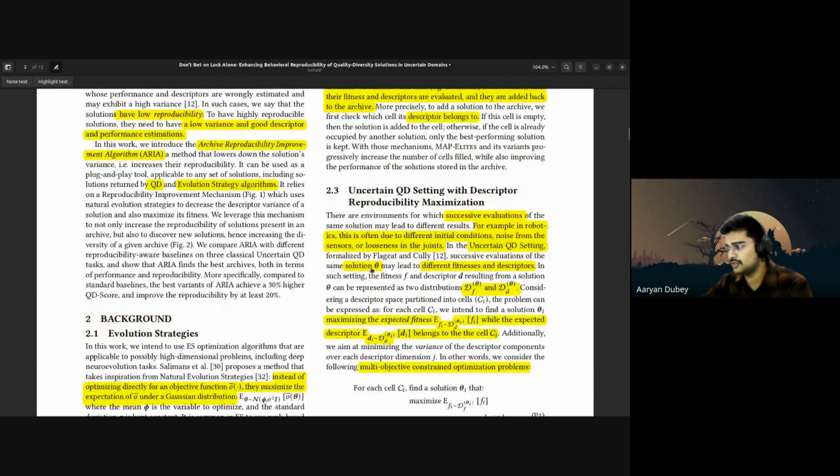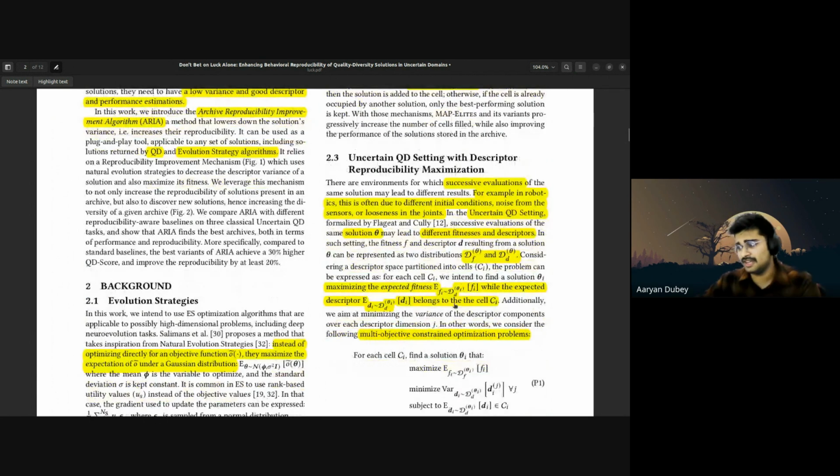And last thing they're going to do is that, yeah, let me read it for you. Solution theta may lead to different fitness and descriptor. Theta can be represented to distribution as I explained, df and dd, considered expression. So we're going to maximize the expected fitness while expected descriptor value belongs to the cell Ci. Additionally, we aim at minimizing the variance of the descriptor as I explained here, components over descriptor dimension. In other words, we consider the following as a multi-objective problem.